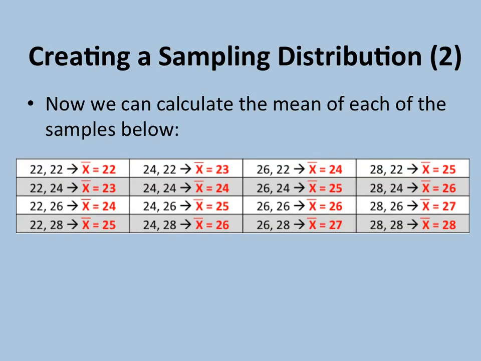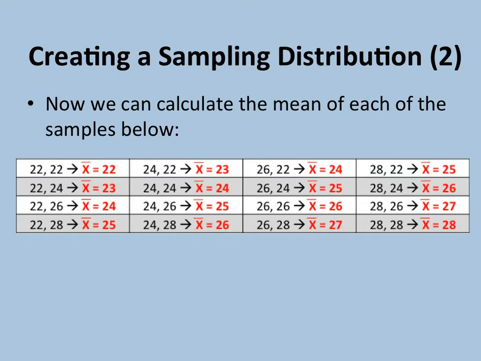Now that we found all of our possible samples, let's recall that the sampling distribution relies on the means of all possible samples. So we have to find the mean of all possible samples that we found. In this case, there are 16 total possible samples, so we would have to find the mean of each.